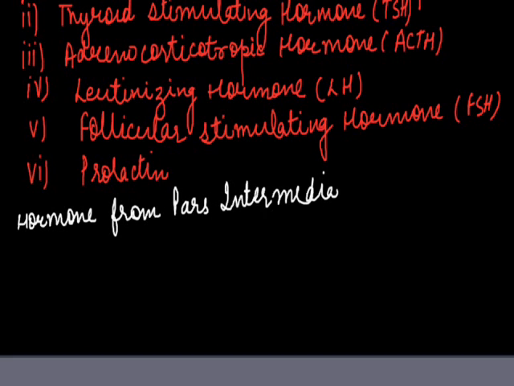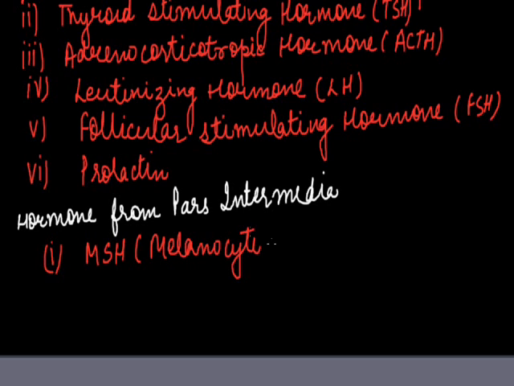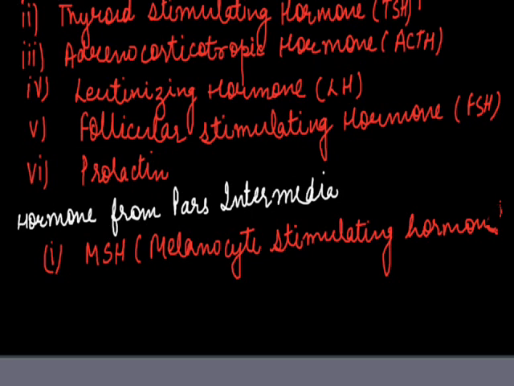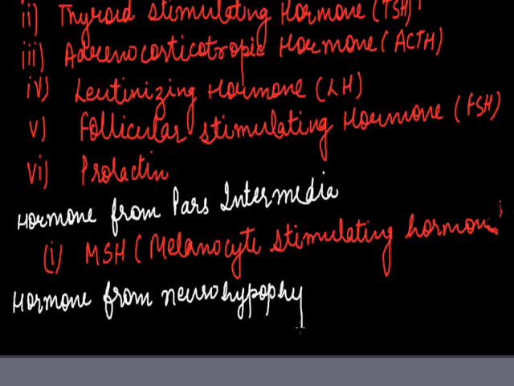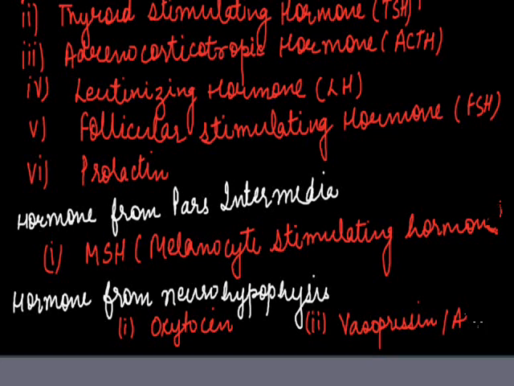Now the hormone from the middle pituitary, or pars intermedia. It releases only one type of hormone, that is MSH, or melanocyte stimulating hormone. Next are the hormones from the neurohypophysis. It releases two hormones. First is oxytocin and the second is vasopressin, also called antidiuretic hormone.